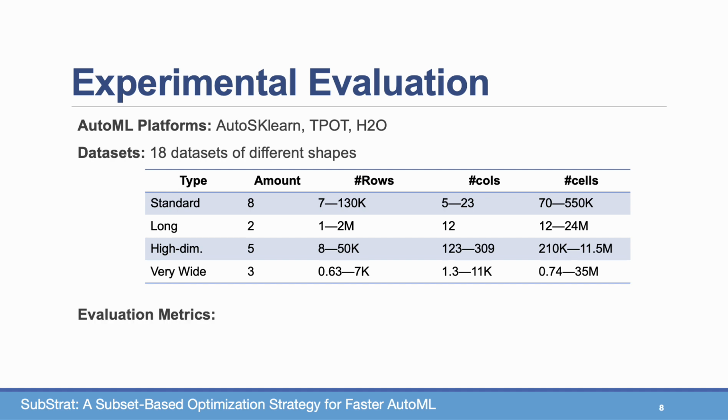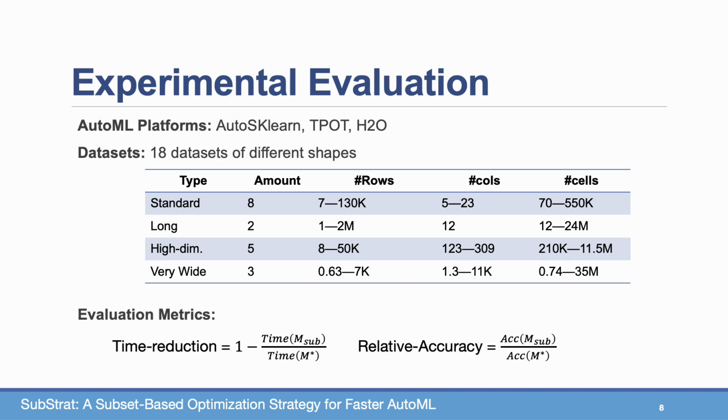The evaluation metrics are as follows. First, we measure the time reduction, which is 1 minus the time it takes Substrate or a baseline, as we will see in the following slides, to compute the configuration M sub, divided by the time it takes the full AutoML process to generate M star. So this is the amount of time that we save when using Substrate or a baseline.